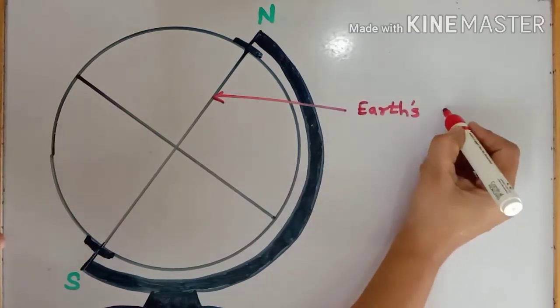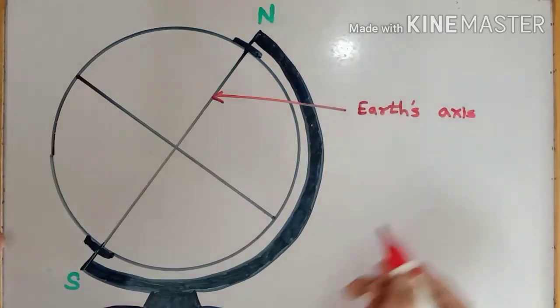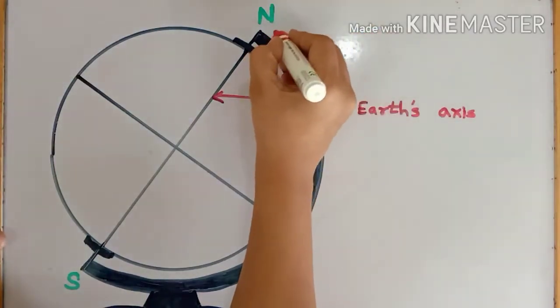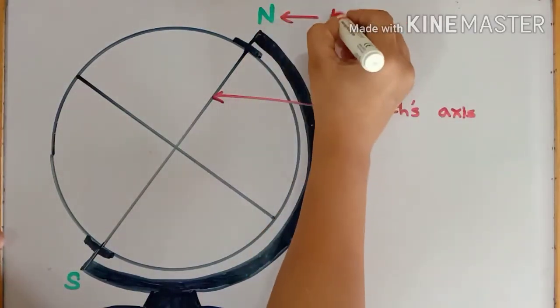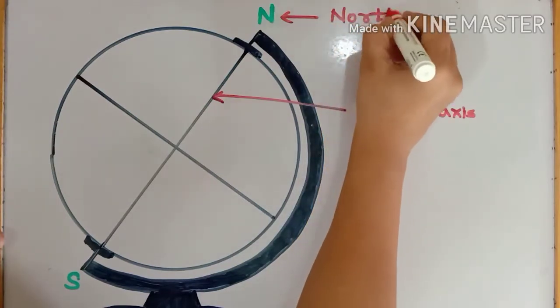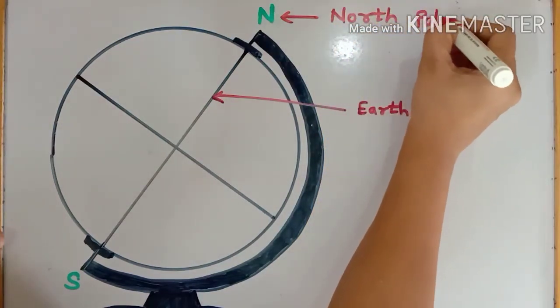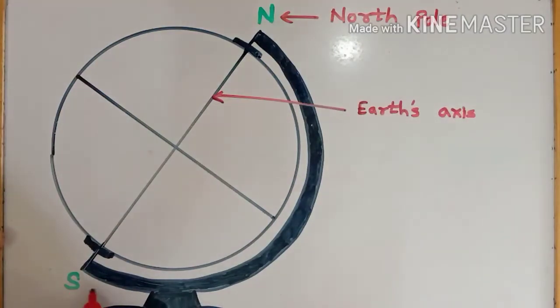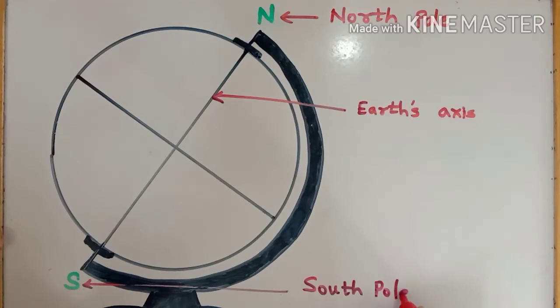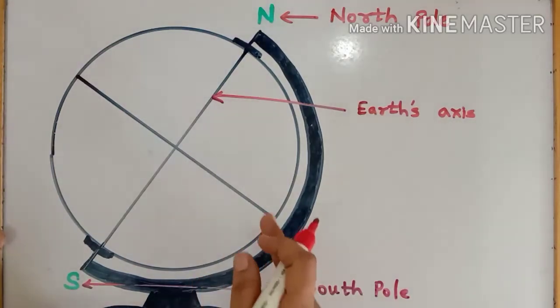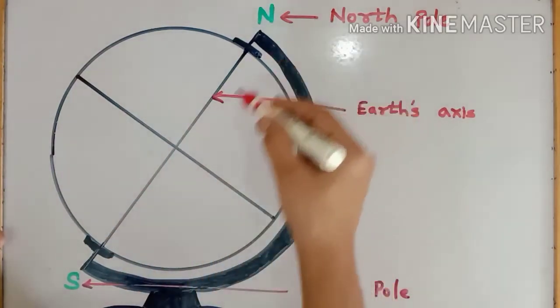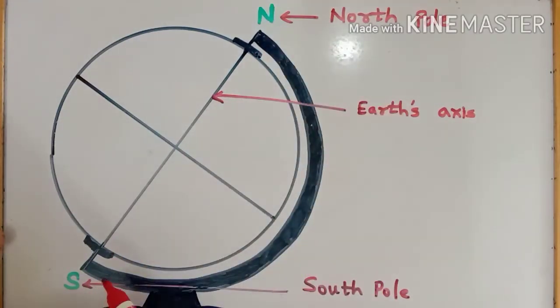Here N stands for North Pole, and here S stands for South Pole. The Earth rotates around itself along this axis from west to east.